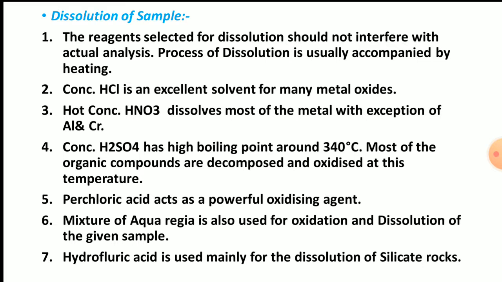Aqua regia is a mixture of acids, HCl plus HNO3. In this case, the ratio of HCl and HNO3 is 3 to 1. That means suppose we have taken 3 ml of HCl, then we have to take 1 ml of concentrated HNO3. That means 3 to 1 we have to take the mixture, and that is called aqua regia. It is also used for oxidation and dissolution of the given sample material.